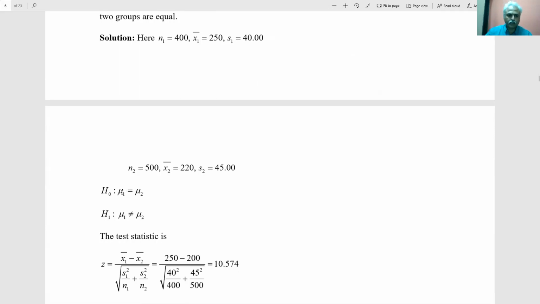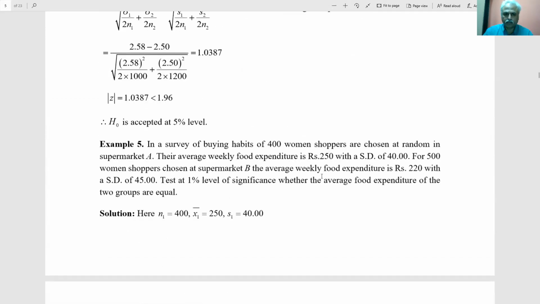That is, the population mean of supermarket A is equal to the population mean of supermarket B. Or you can write a sentence here: there is no significant difference between the food expenditures of the two groups, or the food expenditures of the two groups are equal.